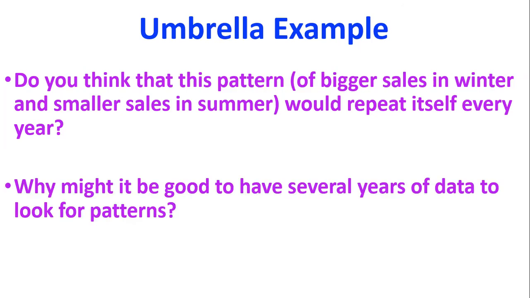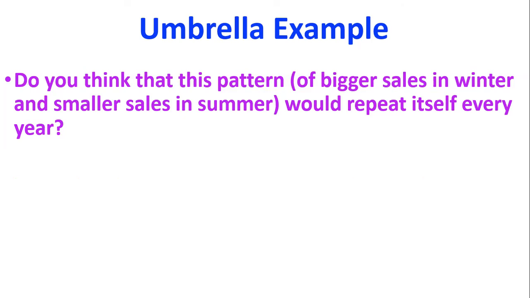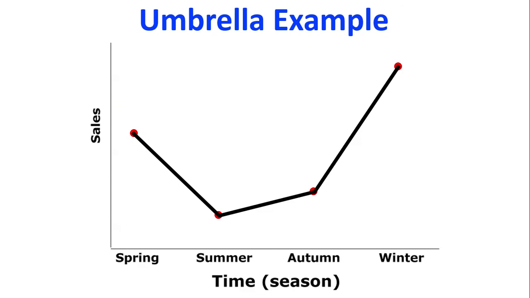Then I want us to think, well, why might it be good to have several years of data? If I've just got 1 year of data, like I do here, I can see that pattern over a single year. But I might be interested in the longer term. So do I look at buying an umbrella business? Are the sales of umbrellas increasing over the last 10 years? Have they been decreasing over the last 10 years? Are they pretty stable?